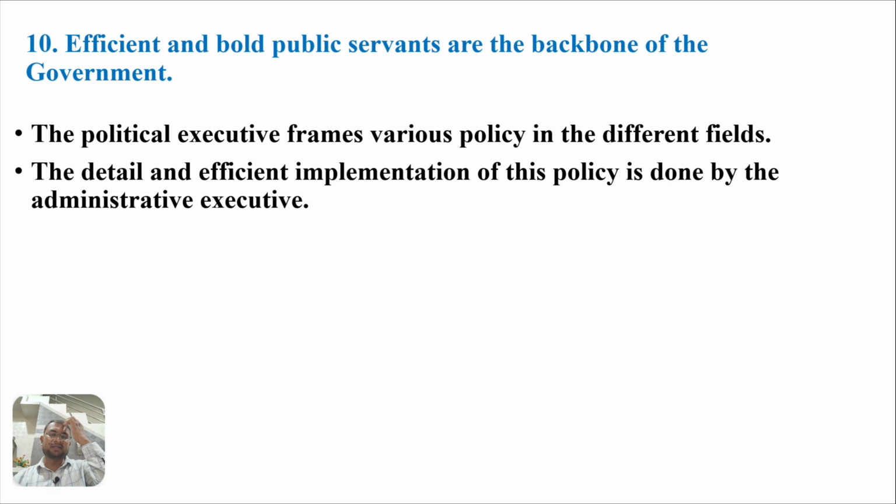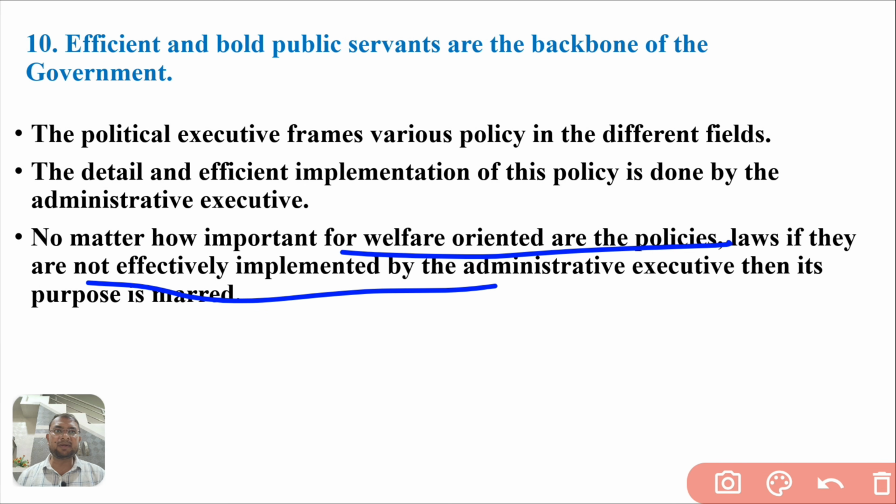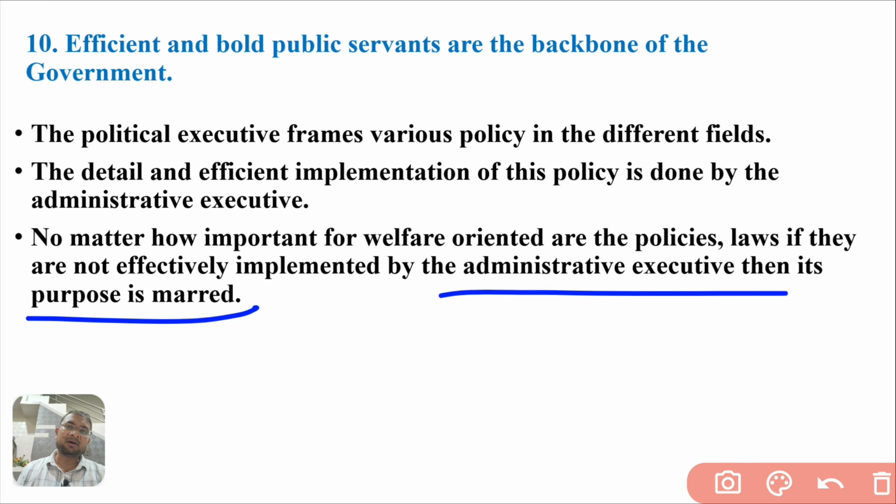No matter how important or welfare oriented the policies framed by the political executives are, if they are not effectively implemented, who does the implementation? The administrative executive implements the policies. If they are not implemented effectively by the administrative executive, then the purpose of making the policies is lost.